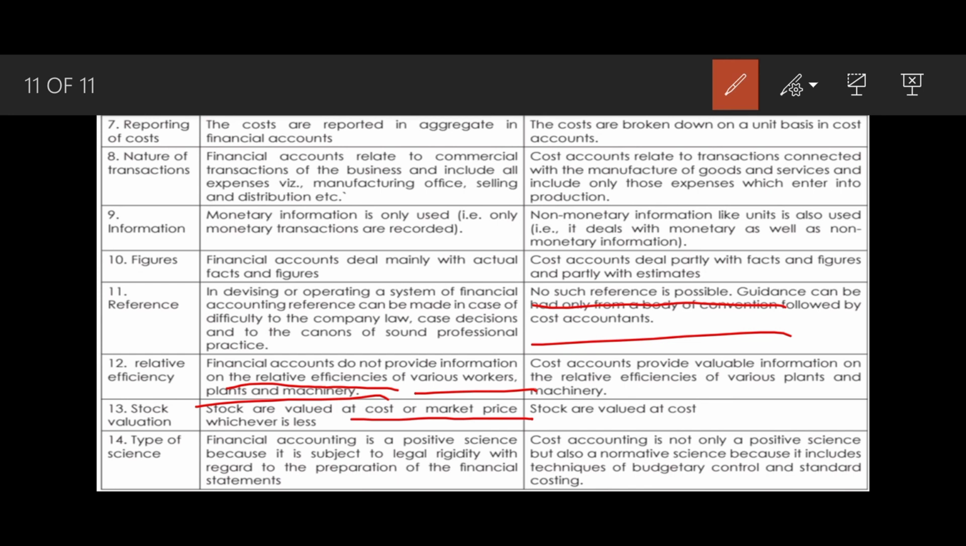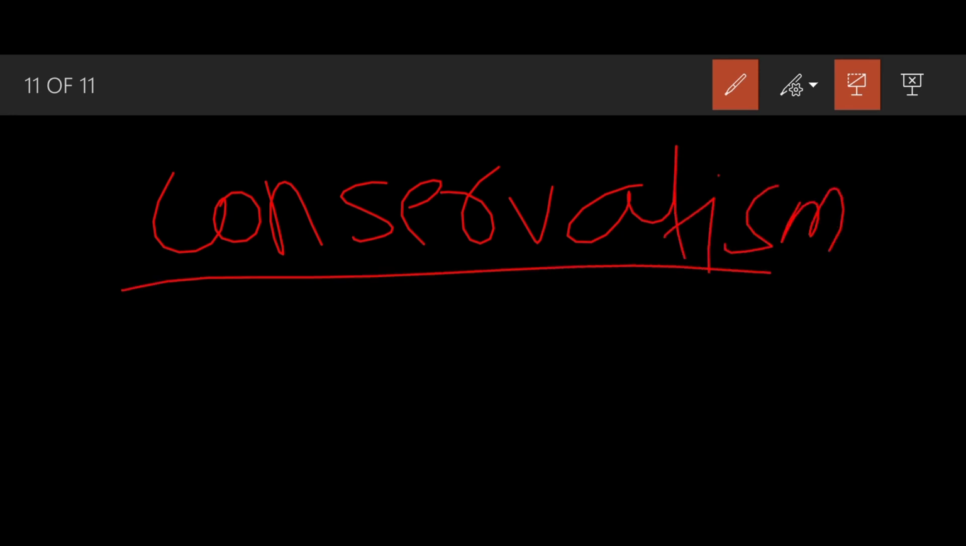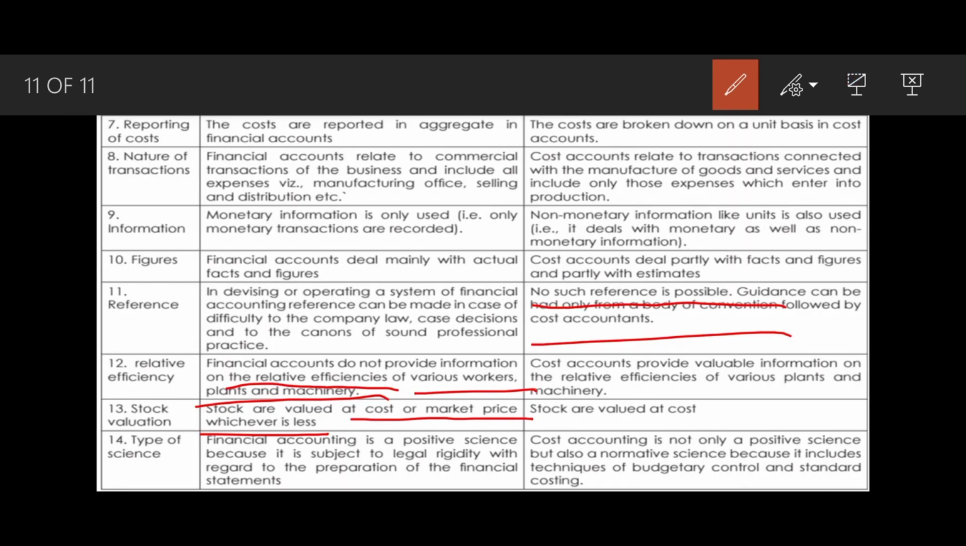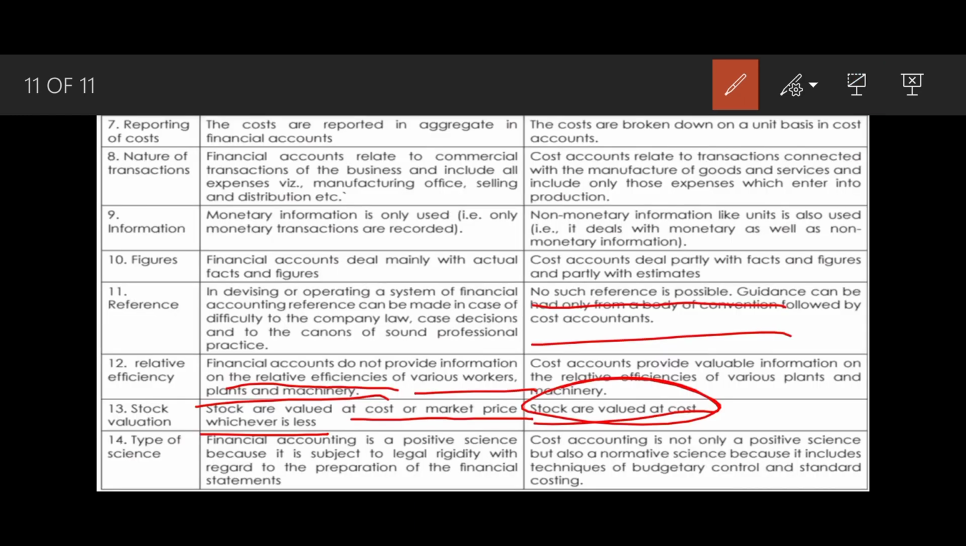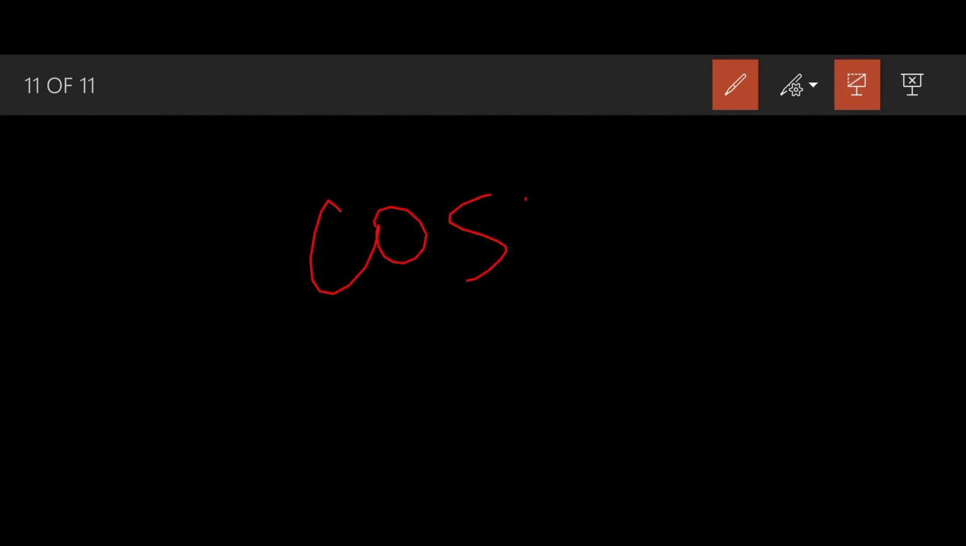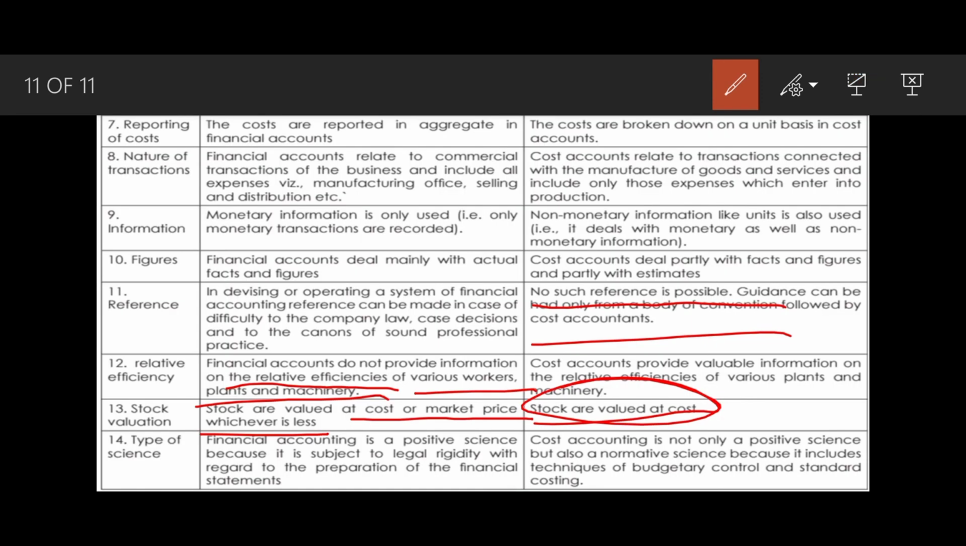Stock valuation. Stock is valued at cost or market price, whichever is lesser, as we know as conservatism. Conservatism is a concept under accounting, or we can call it also prudence. But stock is valued at cost in cost accounting only according to their own method. Even if financial accounting measured the stock at cost, we will not take the same stock value in cost accounting. We will measure it by own methods as mentioned in cost sheet. So the stock of financial accounting and cost accounting will always differ.